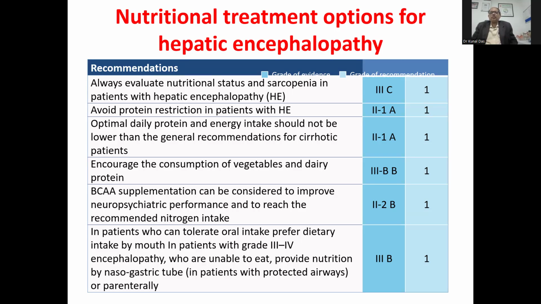This is very important. Normally, our first thing is that we reduce proteins. He has encephalopathy, he has liver disease, we reduce the proteins. That should be avoided. You have to give optimal daily protein, with energy intake not lower than the general recommendations for cirrhotic patients. At the same time, we have to encourage the consumption of vegetables and dairy proteins. BCAA supplementation can be done in patients who can tolerate oral intake.